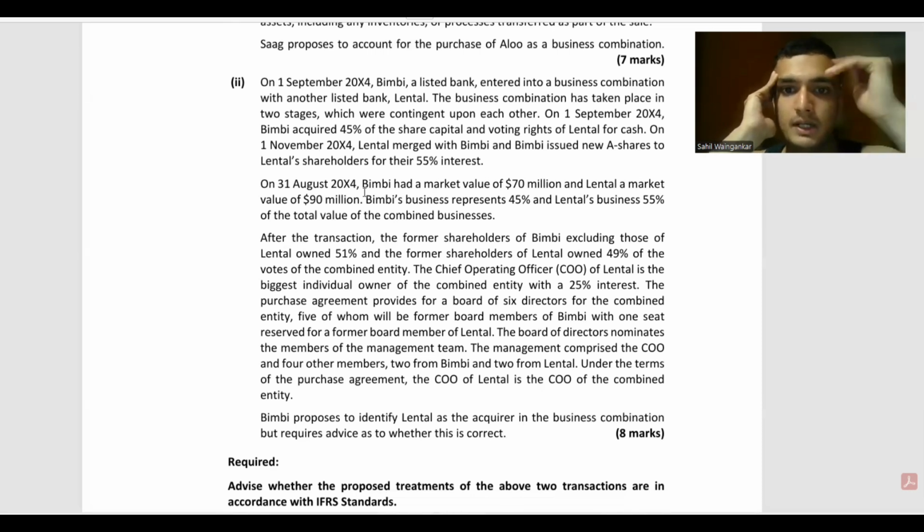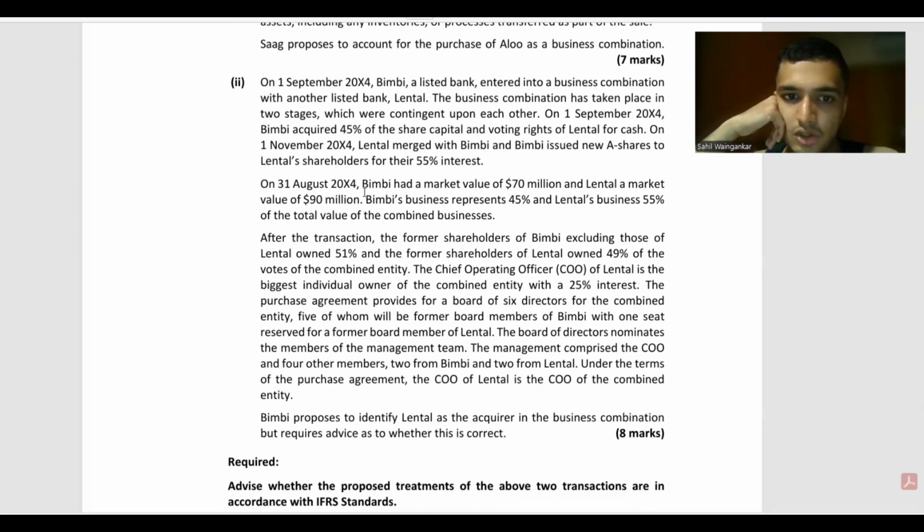The chief operating officer of Lentil is the biggest individual owner of the combined entity with 25% interest. The purchase agreement provides for a board of 6 directors for the combined entity, five of whom will be former board members of Bimbi, with one seat reserved for a former board member of Lentil.